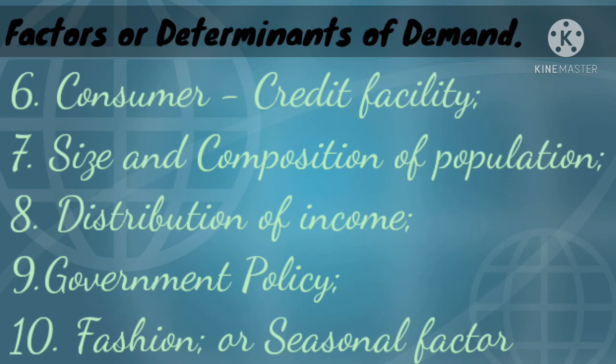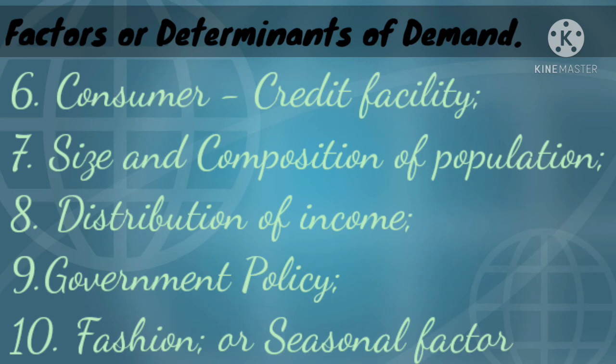Okay, ninth one is government policy. Government policy is also going to determine the demand. Like if government imposes more taxes, then the consumer is going to demand less because price is going to be high. Okay, likewise such policies are going to determine a demand.